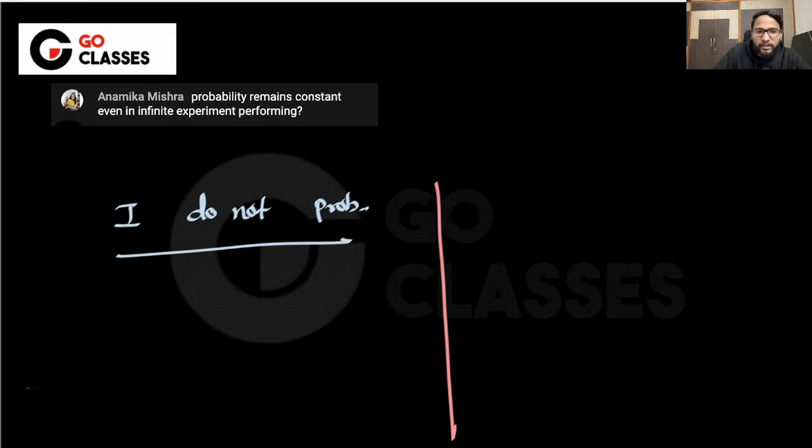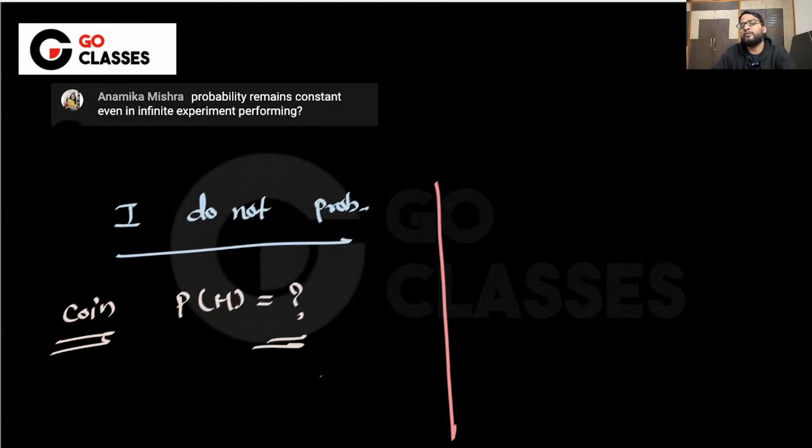Suppose I have a coin. I do not know whether it is fair or not fair. I do not know what is the probability of head. Suppose I do not know the probability. So what will I do? Can anyone tell me what will I do? And I want to know the probability. What will I do?